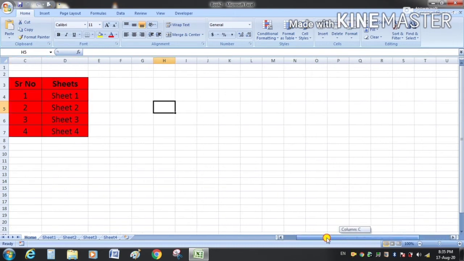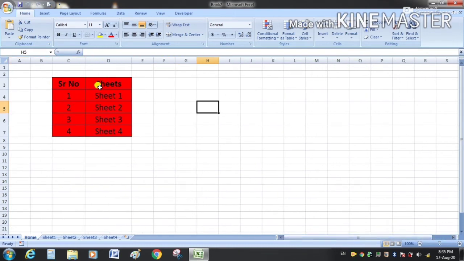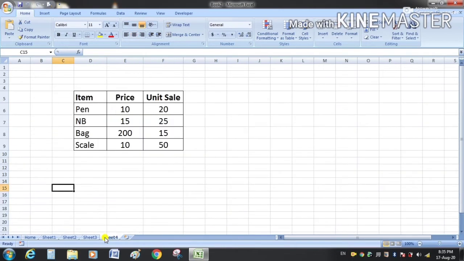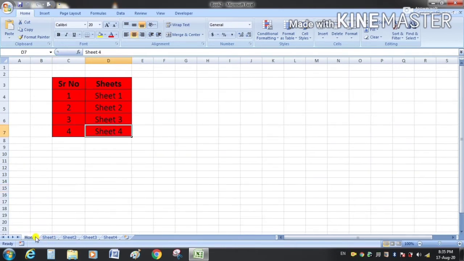On the first sheet I have created this table with serial numbers 1, 2, 3, 4 and sheets: sheet 1, sheet 2, sheet 3 and sheet 4. Now I will make these cells work as hyperlinks, and I will link this cell with sheet 1, this cell with sheet 2, and so on. Now we will see different methods of creating hyperlinks.